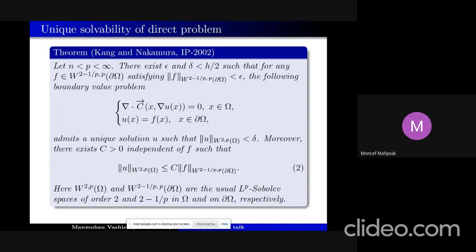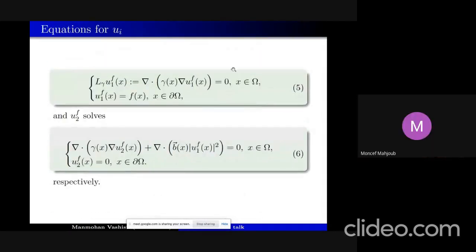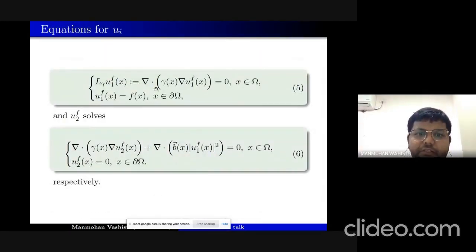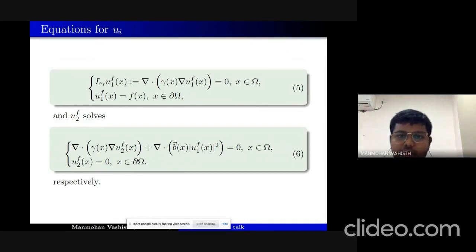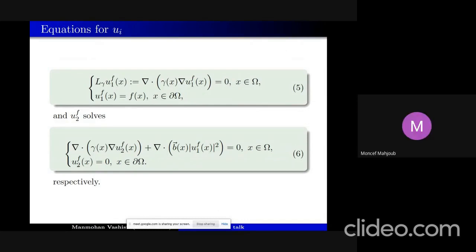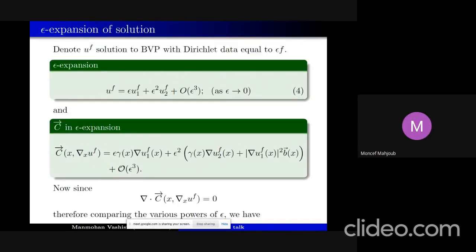Formula 5 is just the solution for u1, and formula 6 is the equation for u2. So is the initial problem equivalent to the two problems 5 and 6?